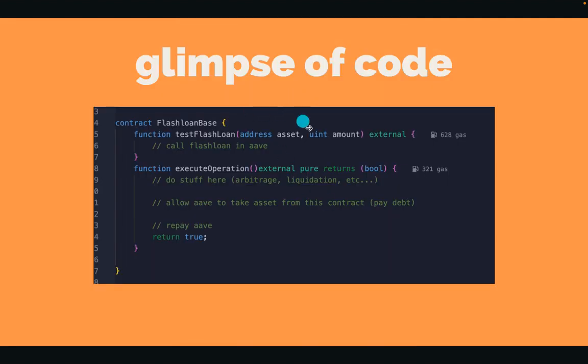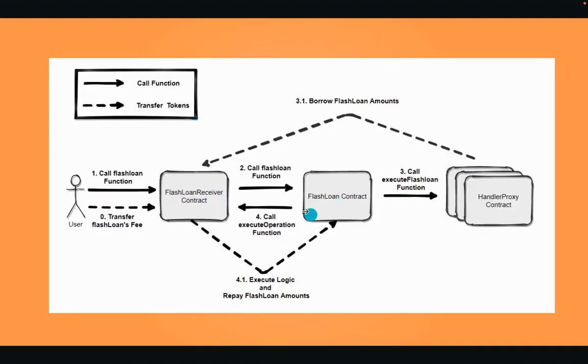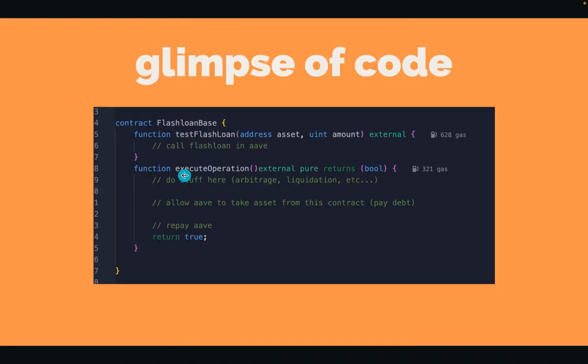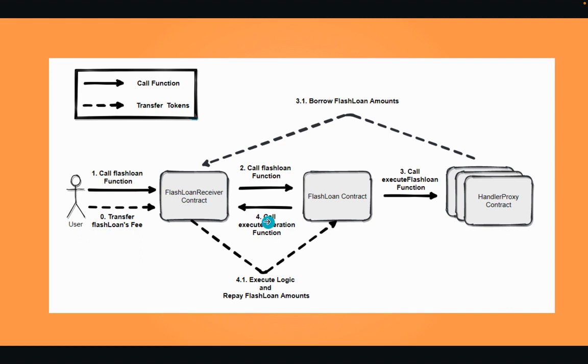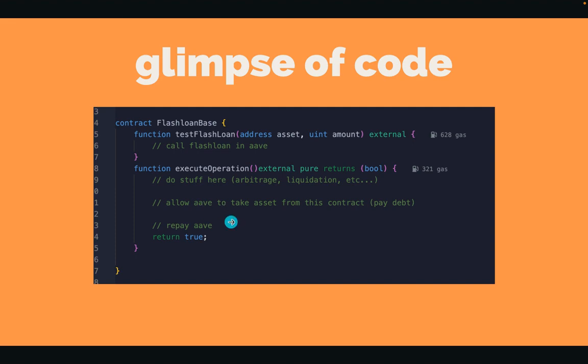Okay, this is a glimpse of the code. It contains two functions. First, flashLoan, which is going to call the Flashloan contract from Aave. And another function, executeOperation, the function that the Flashloan contract will call back to us.